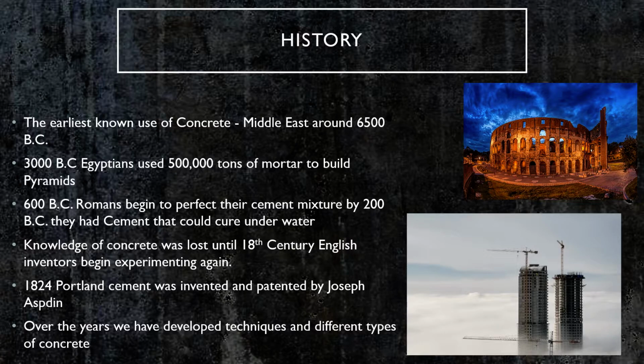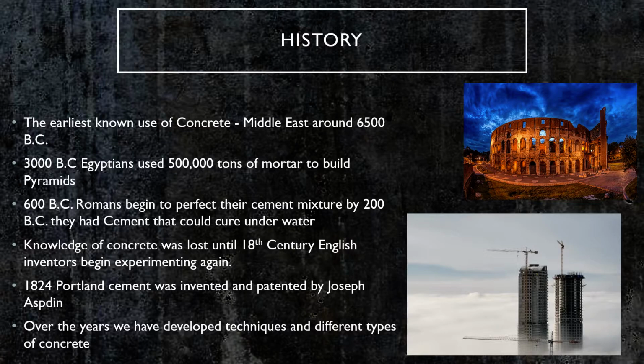In 600 BC, Romans began to perfect their cement mixture, and by 200 BC, they actually had cement that could cure underwater. This allowed them to build really incredible feats of architecture like the Colosseums, aqueducts, cisterns, and bridges.